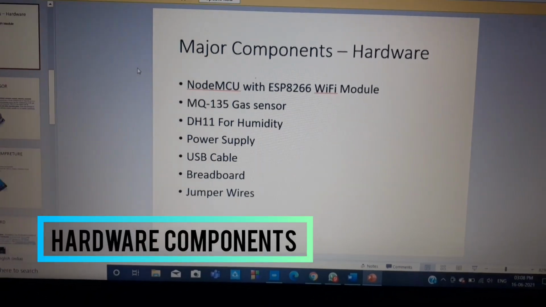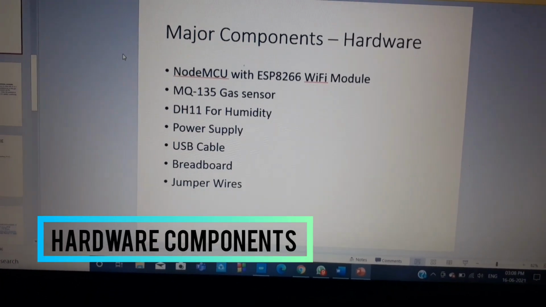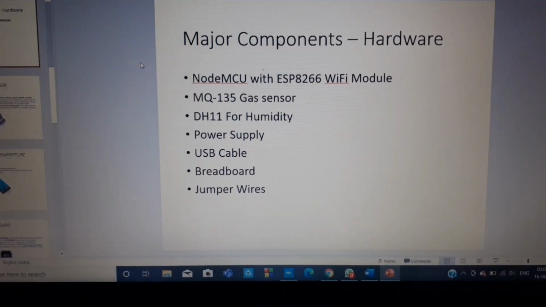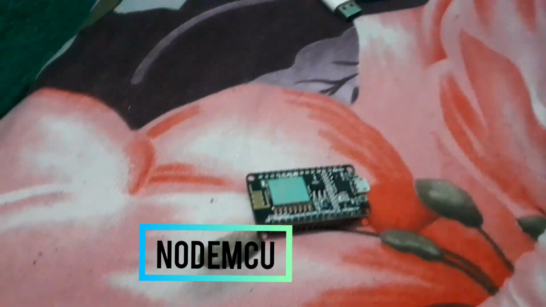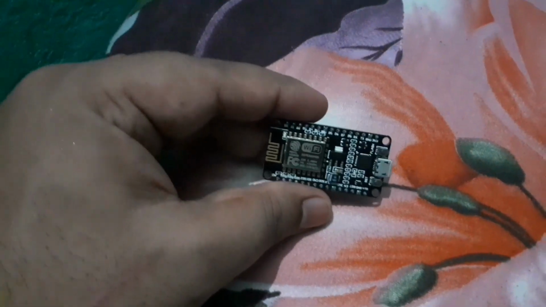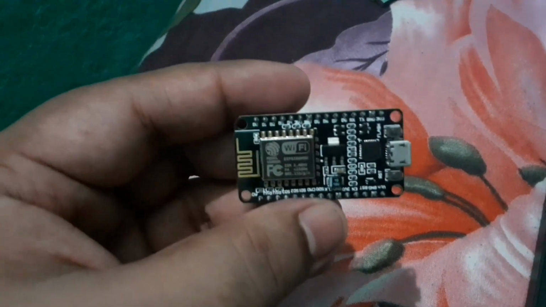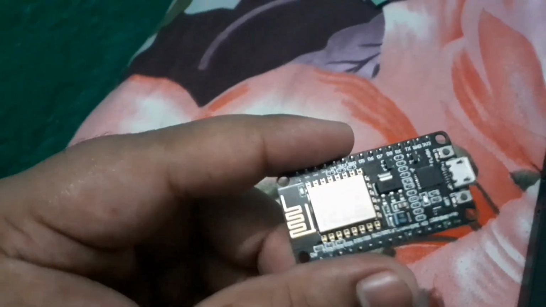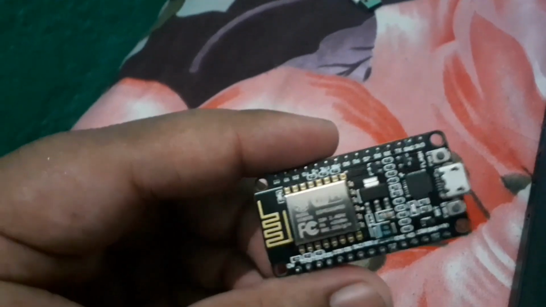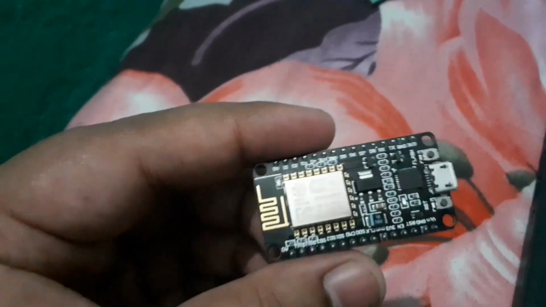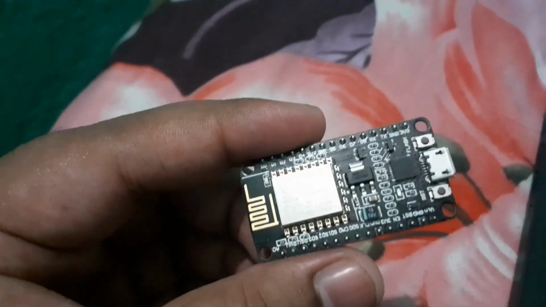Next, I am going to introduce my major hardware components. So I am going to show you them one by one. This is the NodeMCU, which I can say is the heart of my project. This consists of the ESP8266 Wi-Fi enabled chip. The ESP8266 is a low-cost Wi-Fi chip developed by Espressif Systems with TCP/IP protocol.